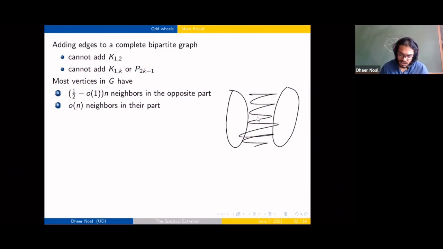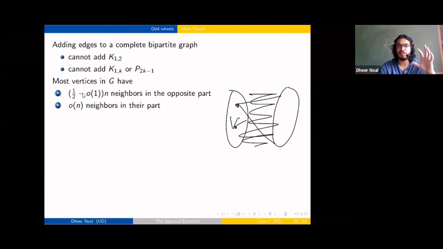So maybe most vertices are adjacent to almost all the vertices in the other part, and few edges in its own part. So these are the kinds of bad vertices which we may have: vertices which don't have many neighbors in the other part, and vertices which may have a lot of neighbors in their own part.